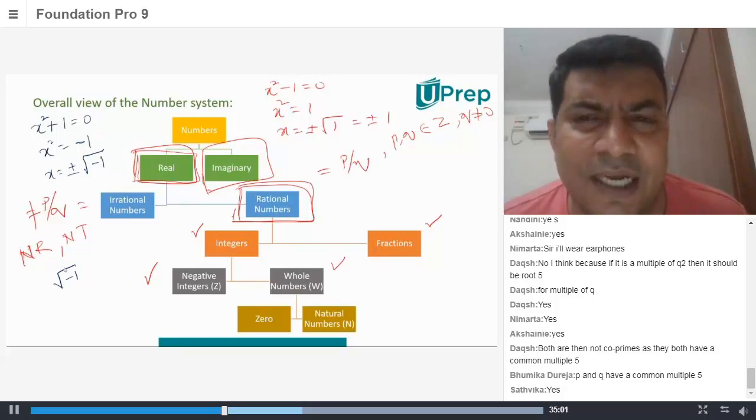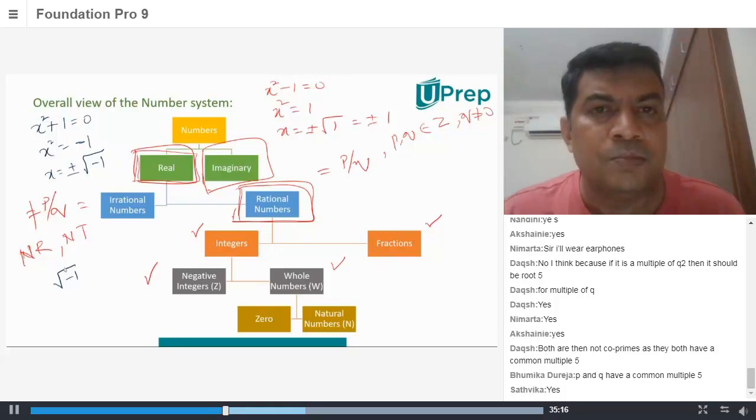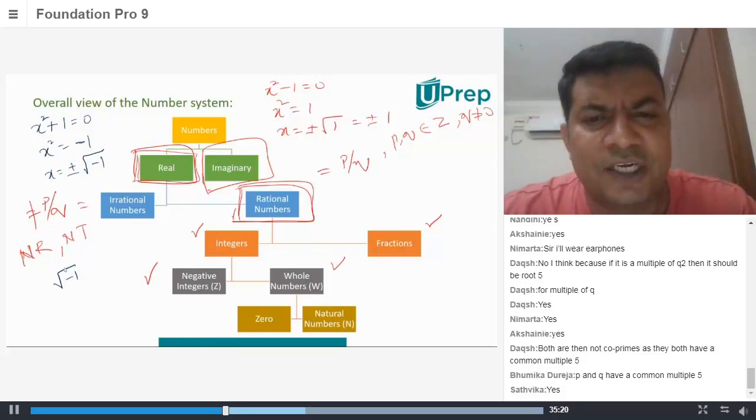Daksh, are you saying something, Daksh? Sir, does it mean that according to the root of the number, after it comes out of the root, they will put minus or plus according to the need of the equation? No. We'll come there. Just hold your breath for a moment, Daksh.